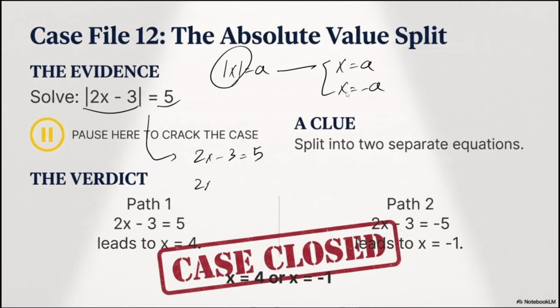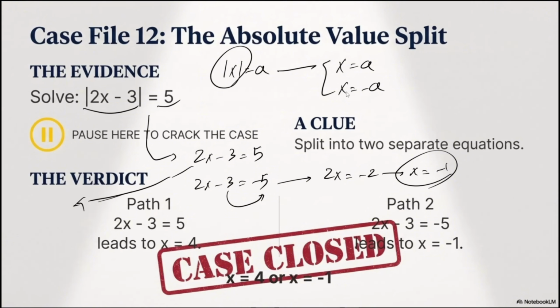2x minus 3 equals negative 5. If I do that, I have to move negative 3 to the other side. So 2x equals negative 2, so x is equal to negative 1. Check. And then if I do the other one, if I move through the first path, my 2x is equal to 5 plus 3, so I have this as 8. So my x is equal to 4.